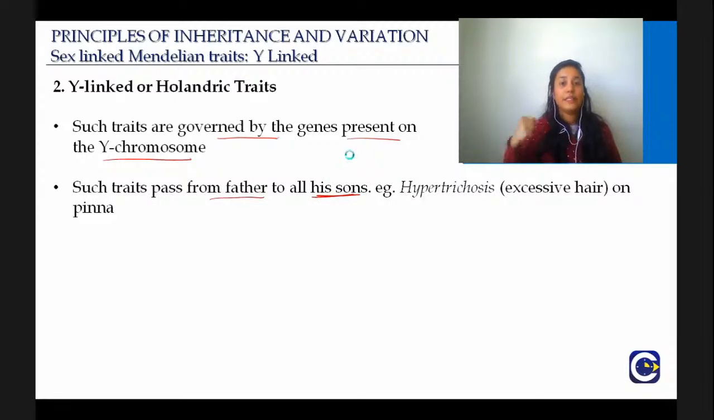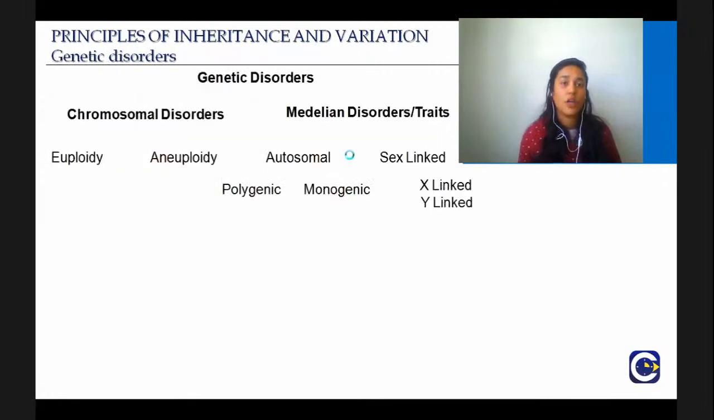So finally, after so many sessions, we are over with all the genetic disorders. We saw a lot of genetic disorders. We saw chromosomal disorders, Mendelian disorders. And what is the homework today? You just have to sit down and write down this table without cheating.